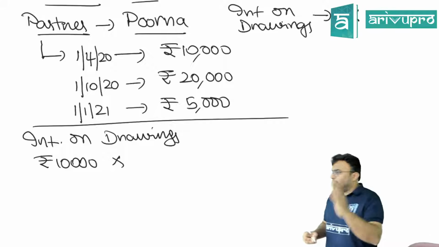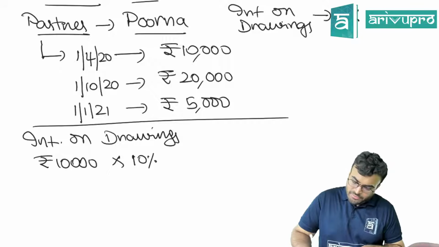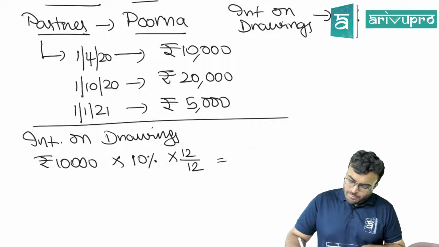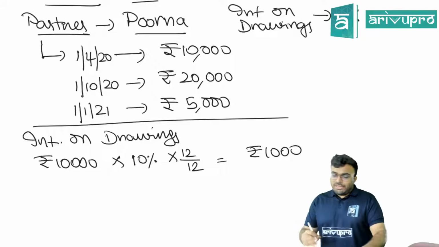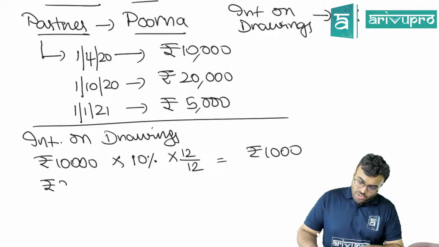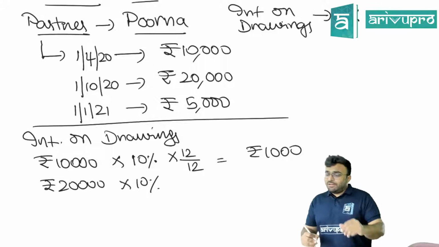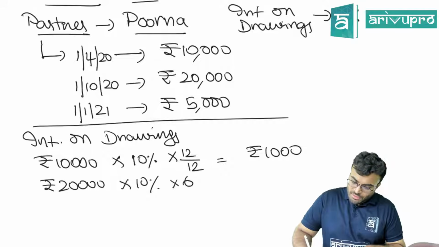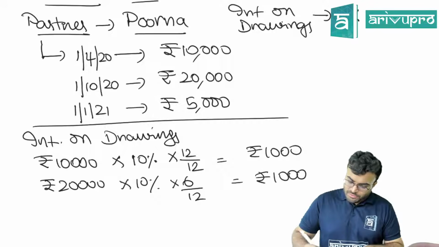First day of the year, 10,000 is drawn. So 10,000 into 10%, all 12 months, so 12/12, basically it is 1,000. Is this clear? Next, 20,000 drawings at 10%. The drawing was on 1/10, so you will take only 6/12. This also will become 1,000.